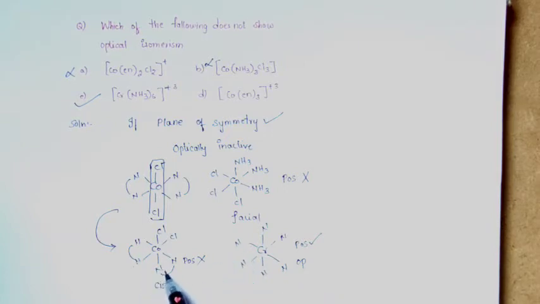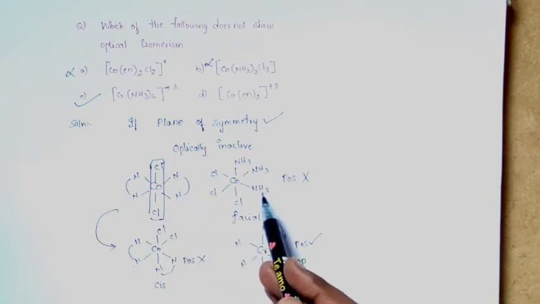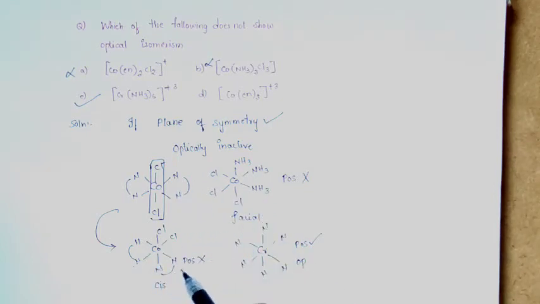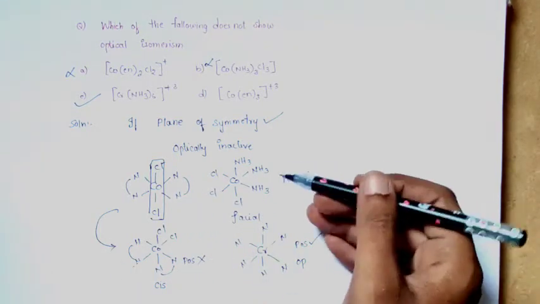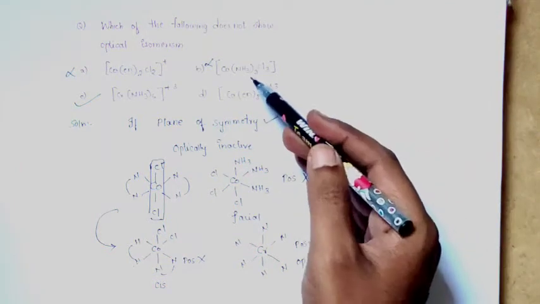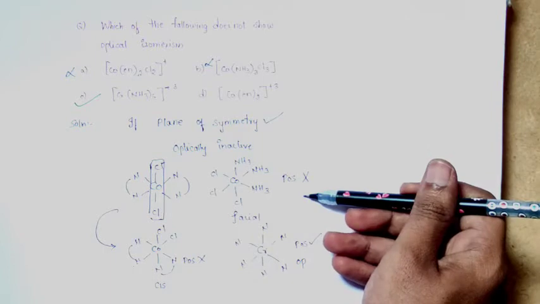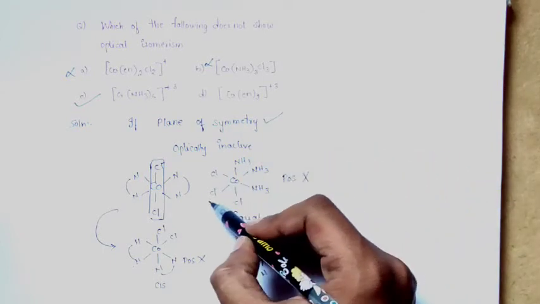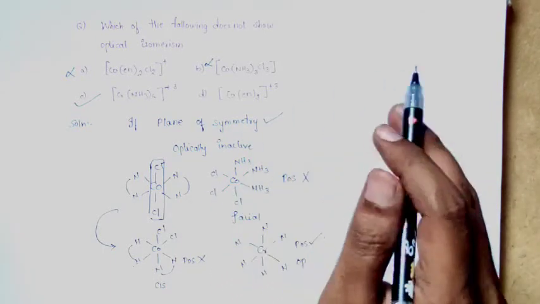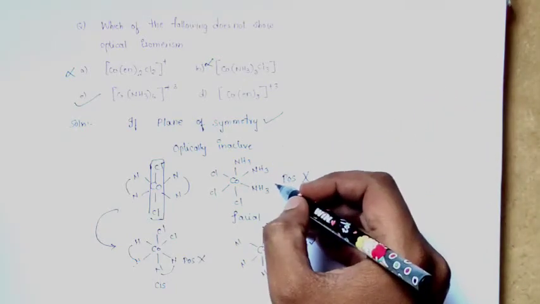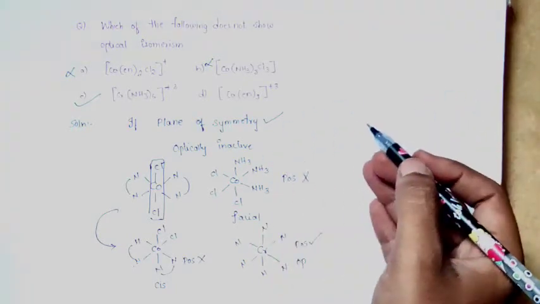Why? Because these two rings are not in a plane. They are out of the plane. Every other ligand is present in a plane except these two ligands. So if you see option B, the facial isomer, the plane of symmetry is absent. Similarly, you cannot place any plane and divide it into two equal halves. So this cis isomer would be optically active, whereas trans would be optically inactive.